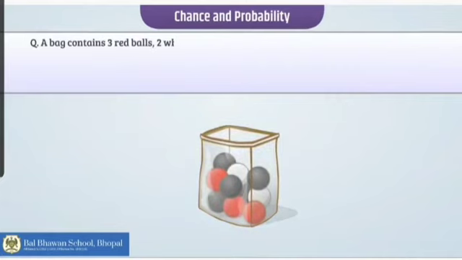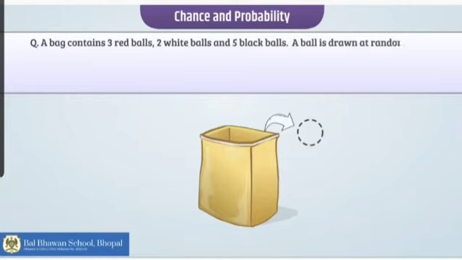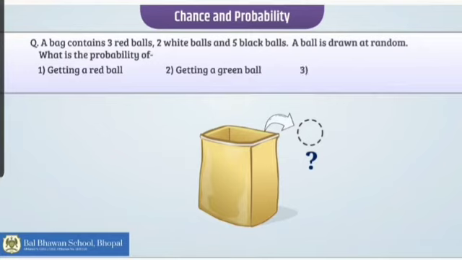Now let us take a question. A bag contains 3 red balls, 2 white balls and 5 black balls. A ball is drawn at random. We need to find out the probability of getting a red ball, a green ball, or a ball which has red, white or black color.